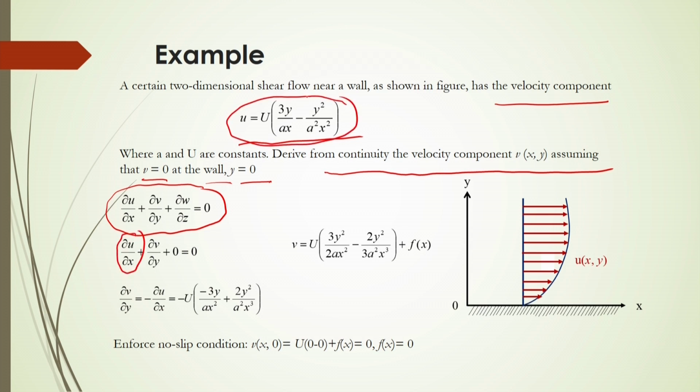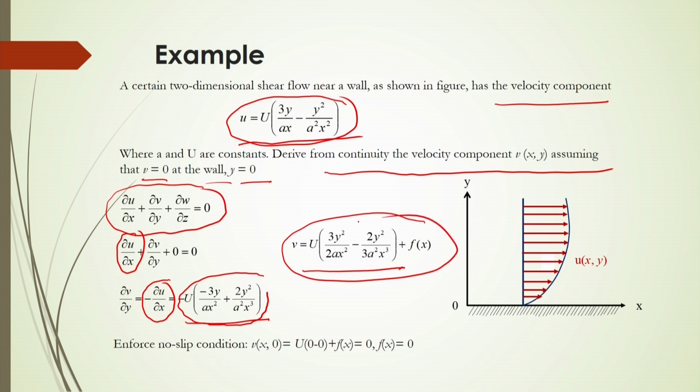U is equal to this, so it will come minus U into this, and then in the z direction it is 0. So, what will be in the u direction, you have to find out from this. Finally, you can get ∂v/∂y will be equal to minus ∂u/∂x, that will be equal to this, and then finally after integration you can get v will be equal to this. Now, what is given is v equal to 0 at y equal to 0.